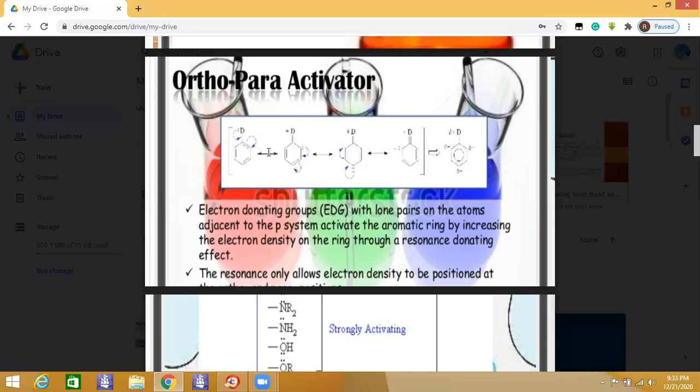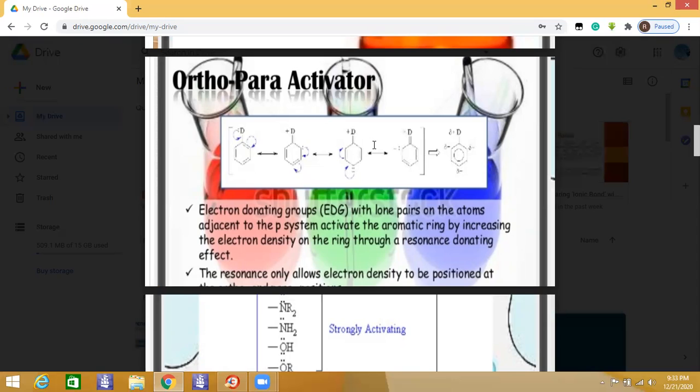So an activating group activates the ring and makes the ortho and para positions directing, for the next incoming group to react, giving products on these sites.